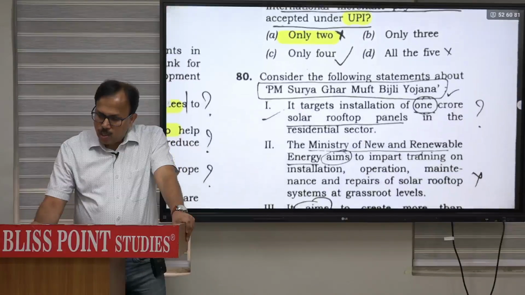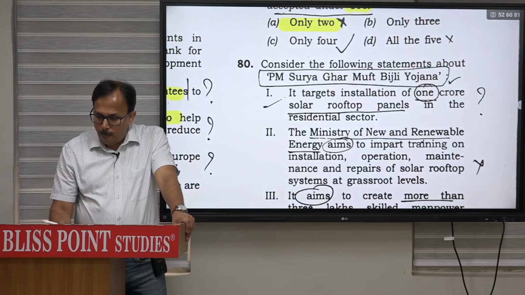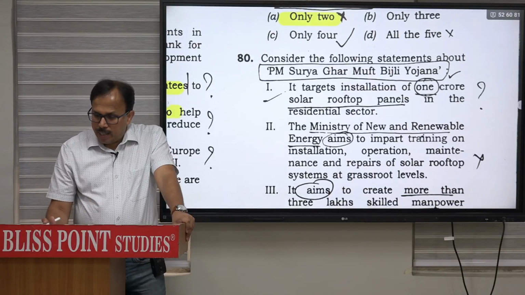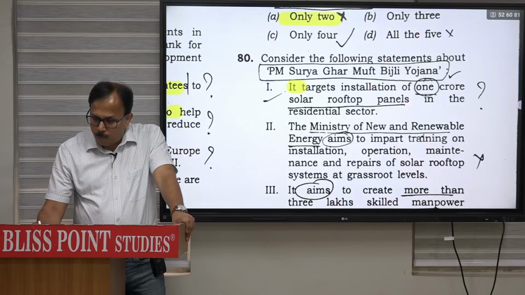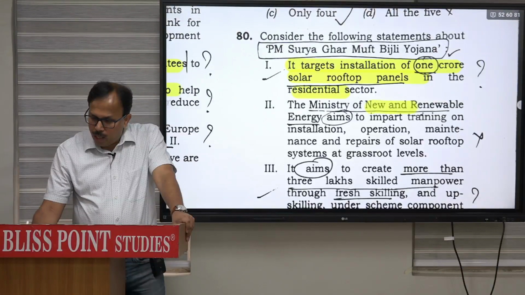And the last question is again from a government program. So you can find two questions from government programs. Consider the following statements about the PM Surya Ghar Muft Bijli Yojana, with a target installation of 1 crore solar rooftops. This statement is correct. The Ministry of New and Renewable Energy aims to impart training for the installation.